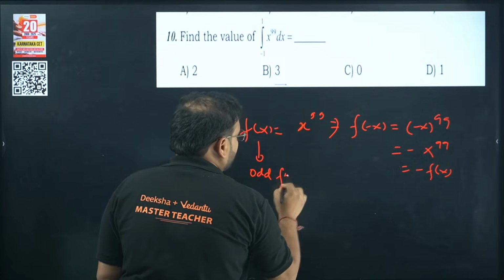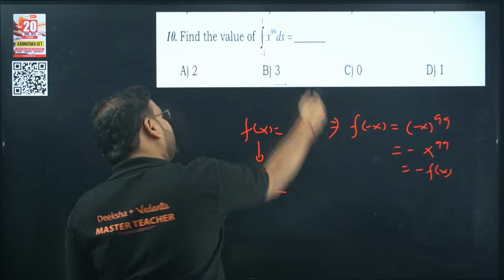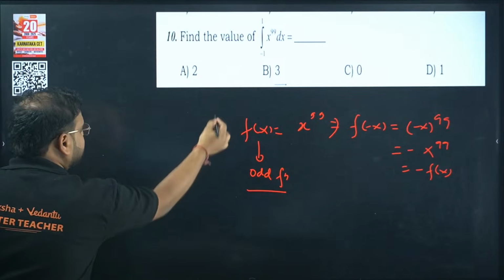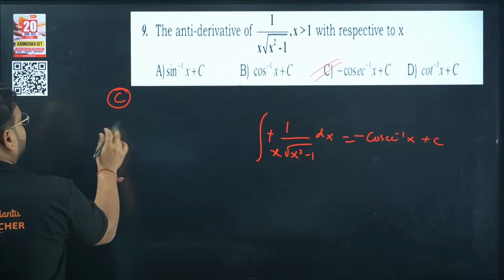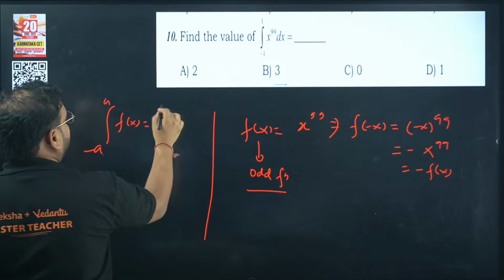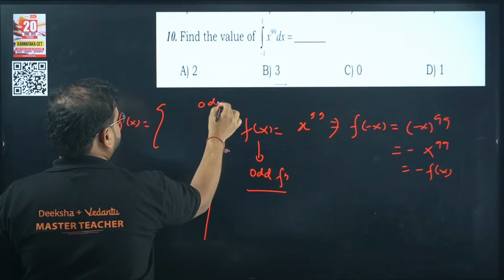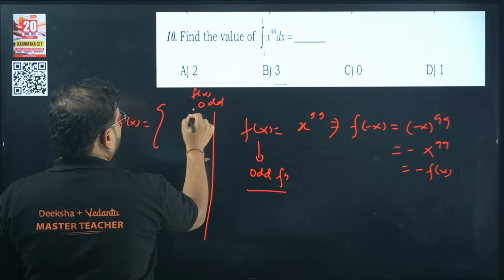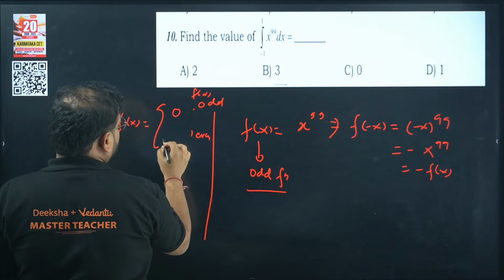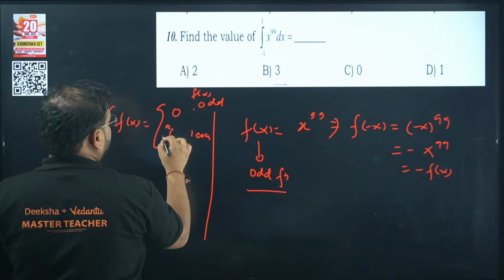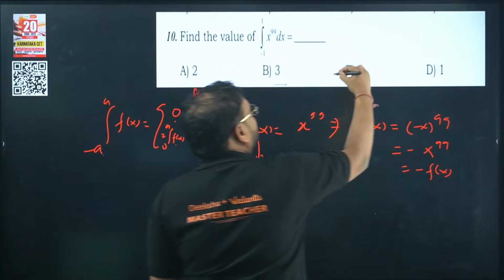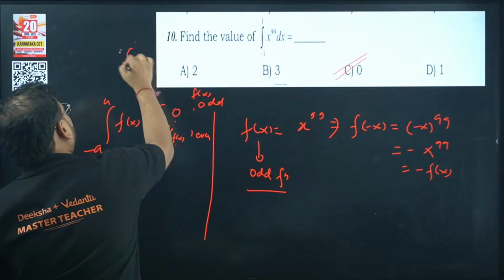Odd function. Odd function means integral from minus a to a. Integration from minus a to a, if you have not learned, learn it over here today with me. If you have integration from minus a to a of f(x), if f(x) is odd, the answer is 0. If f(x) is even, the answer is twice the integral from 0 to a of f(x). So in this case, we have odd. Answer is option C.